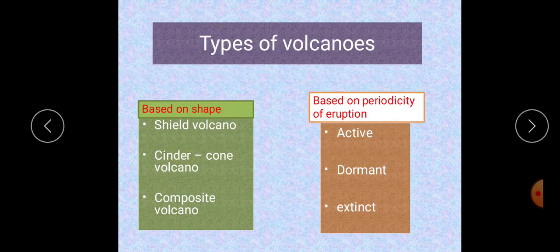Okay, now we will see about the types of volcanoes. Here, volcanoes are classified based upon the shape, which depends on the type of lava and the force of the eruption. On the basis of the shape, there are three types: shield volcano, cinder cone volcano, composite volcano. Shield volcano is formed by quiet eruption. Then, based on periodicity of eruption: active volcanoes, dormant volcanoes, extinct volcanoes.